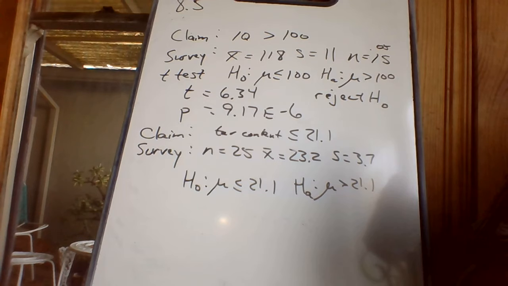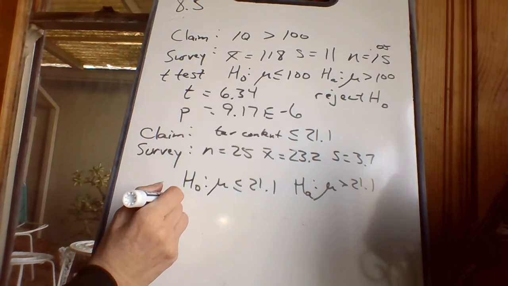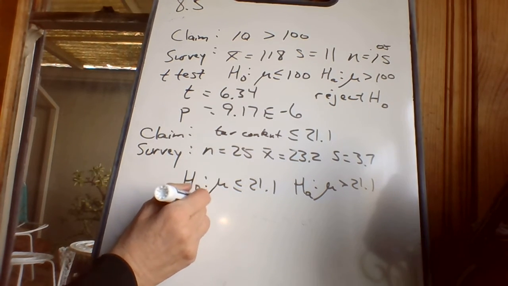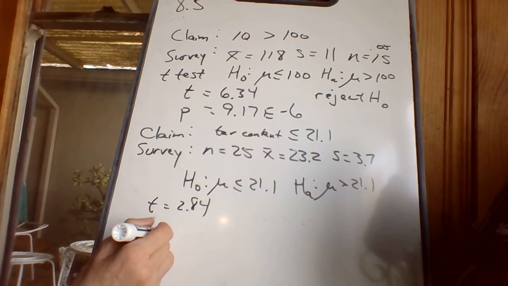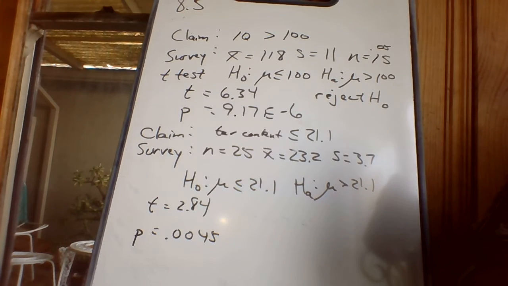I got 23.2, and 3.7, and n is 25. And match up with whatever's on HA, greater than, and calculate. T equals 2.84, and P equals 0.0045. I probably don't need to save so many places, but you can see, hey, that's less than 5%.